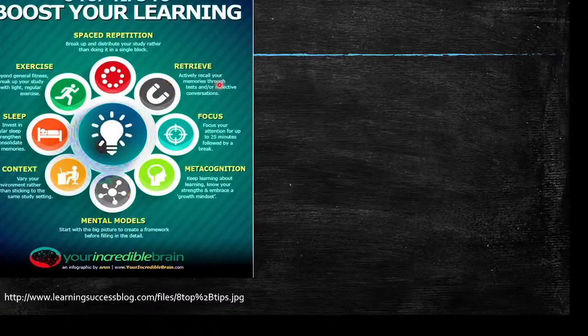Retrieve, actively recall your memories through tests and or reflective conversation. Discuss with your friends, practice, analyze, self-assessment tests. These are very, very important. And spaced repetition, break up and distribute your study rather than doing it in a single block. So study a topic today, don't study the same topic tomorrow, then the day after tomorrow recall.